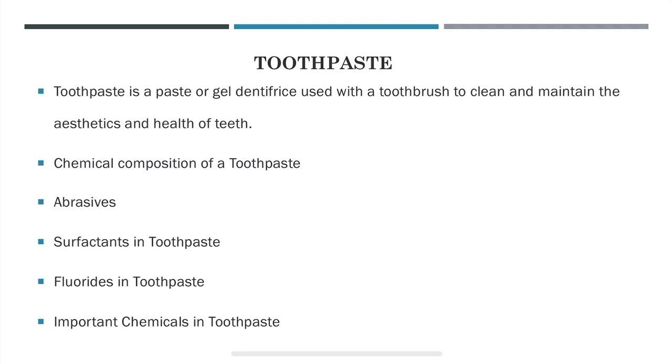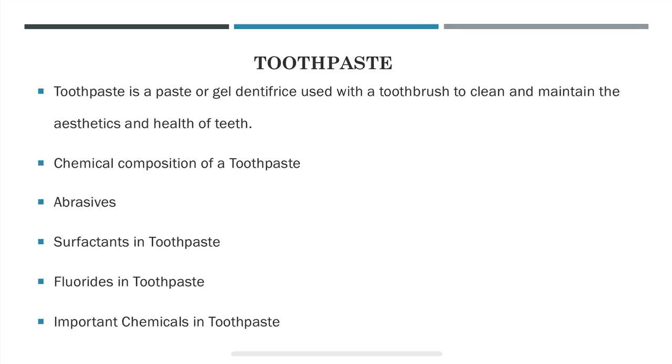monofluorophosphate are also used. Other inactive ingredients found in toothpaste include water, which can account for nearly 40% of what's in the tube. If water is removed, we get tooth powder. Important chemicals in toothpaste.